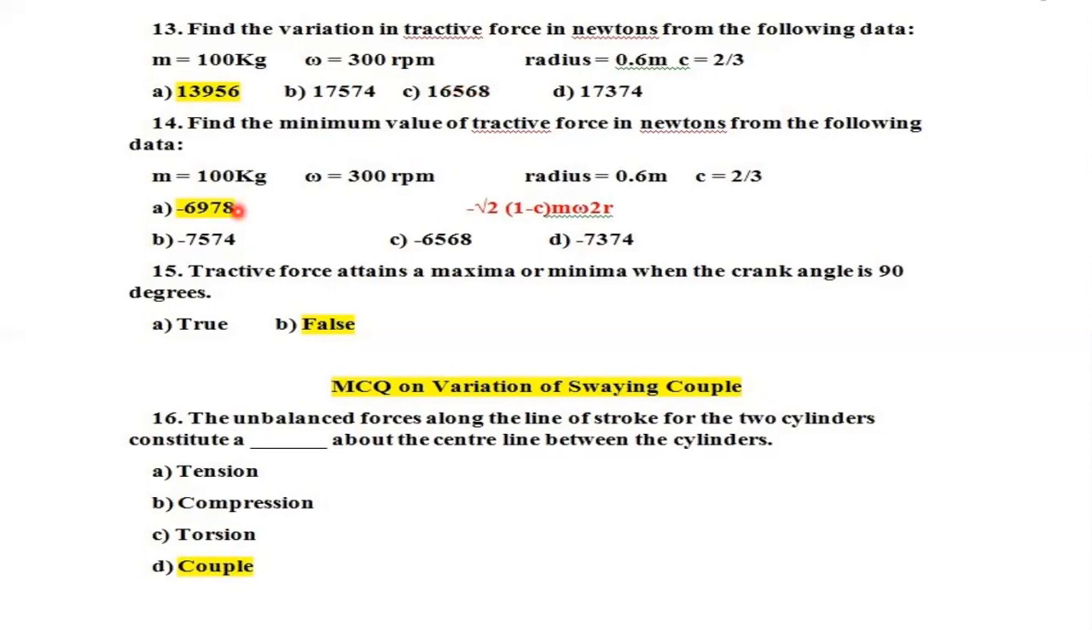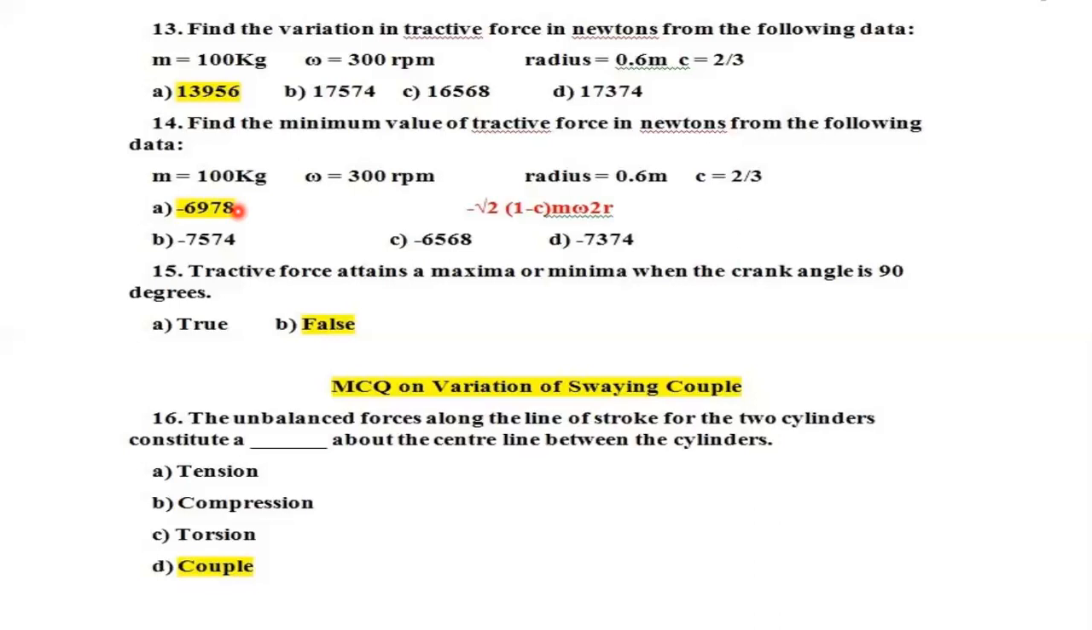Next question, they will be asking the minimum value. Maximum means it's plus, so you will be putting the formula as plus. If they are asking the minimum value, the formula will be minus root 2 (1 minus c) m omega square r. So once you substitute all the values, you will be getting the answer. So the answer would be minus 6978.